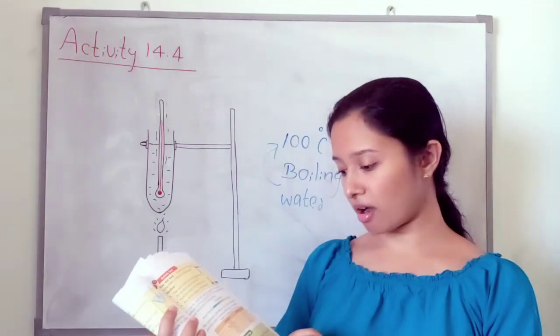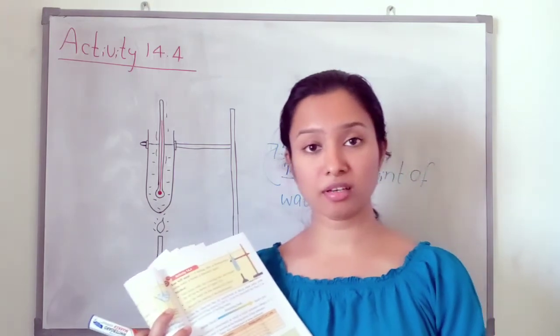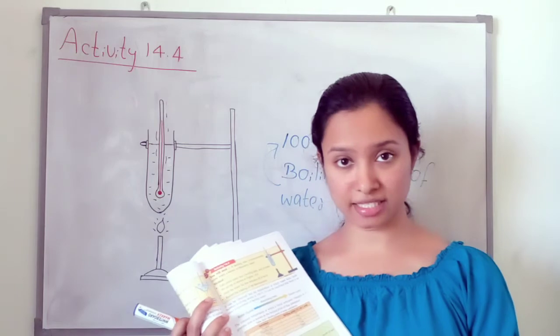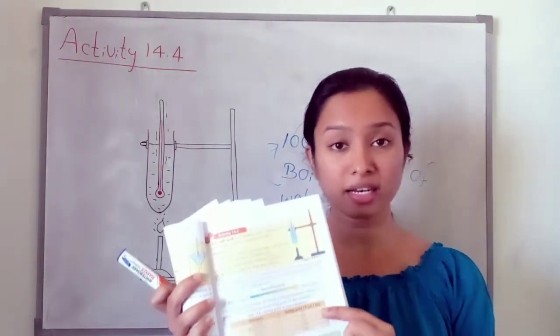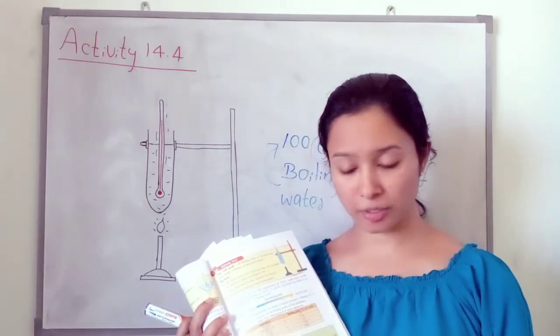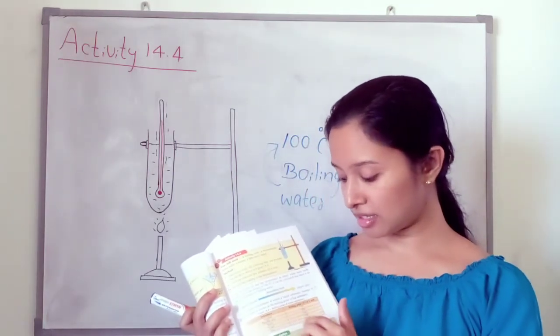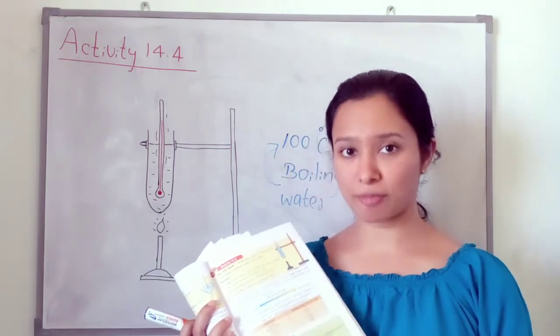Here you have to remember one thing. These values are taken at atmospheric pressure of 1 atm. This is the boiling point in Celsius at 1 atm. According to the atmospheric pressure, these values change. Please remember that.